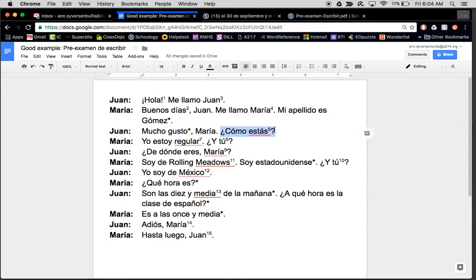The next thing I have is ¿Cómo estás? Because requirement 5 was to ask each other how they were doing. And you'll notice that then I have down here y tú labeled with the 6 because they're both supposed to ask each other how they're doing. So it's okay that the numbers don't go exactly in order. In fact, it would be weird here if they weren't. If Maria were to be questioned, how are you? And she was like, and you? I'm regular. That would sound weird. That's why the numbers don't have to go in order there.